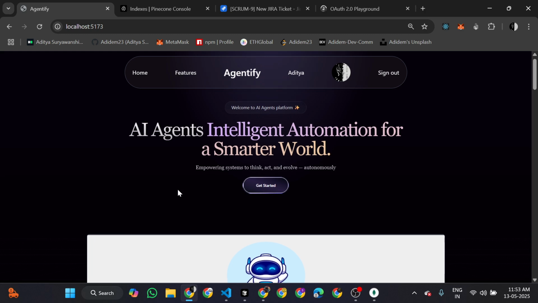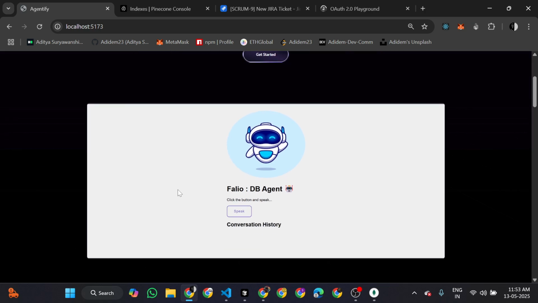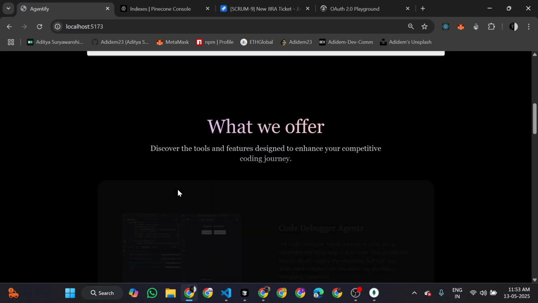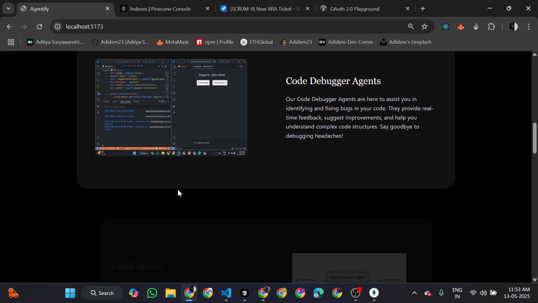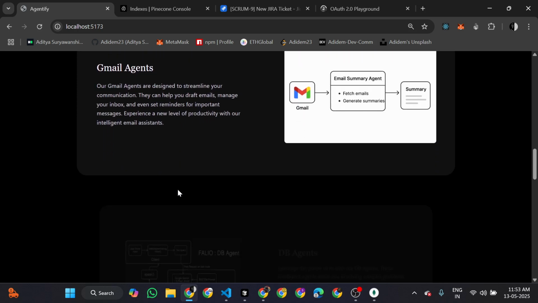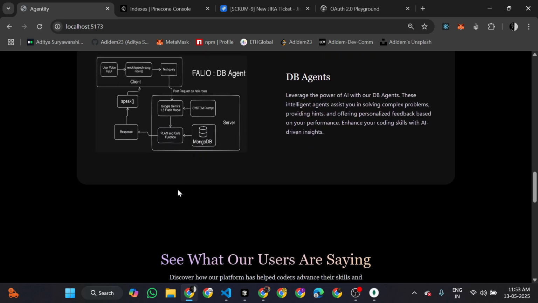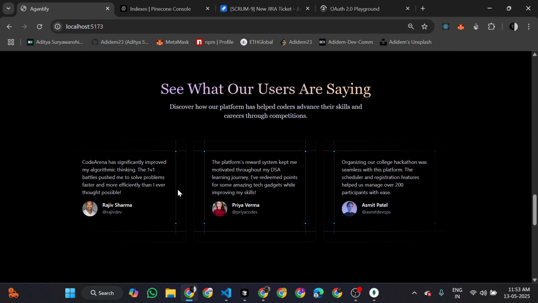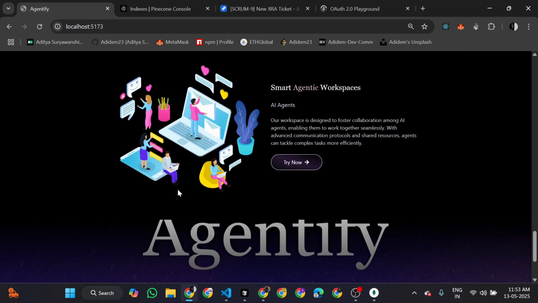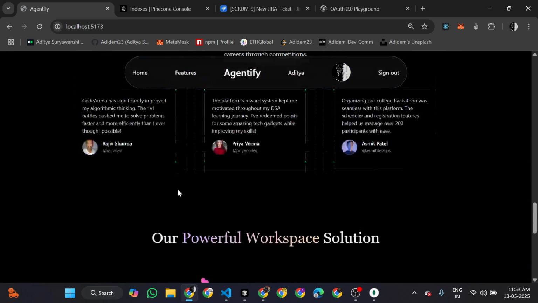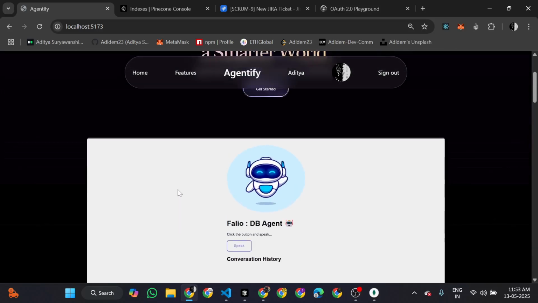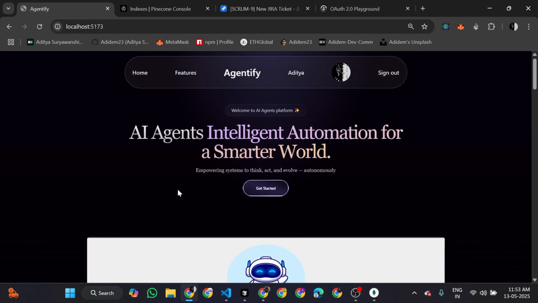Basically, we use Google Gemini as the LLM, and we have provided it with a system prompt and some manual software-related patterns, and we have made this agent possible. So this is the front end that we are targeting for this platform, and we have used user authentication with the Clerk SDK.